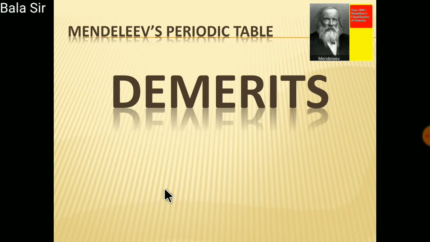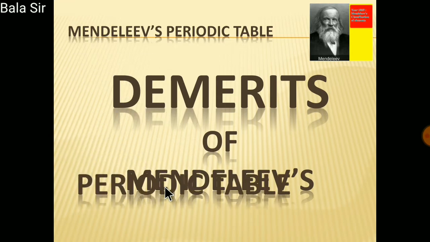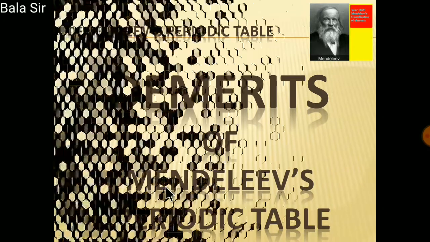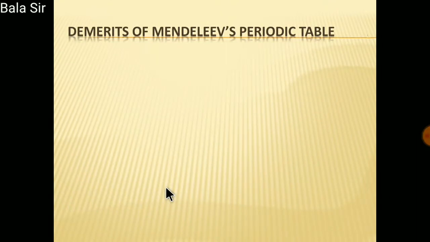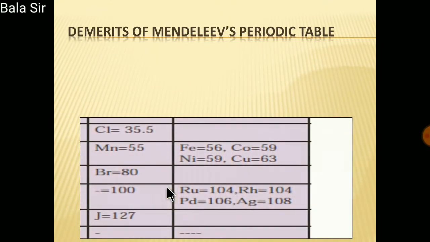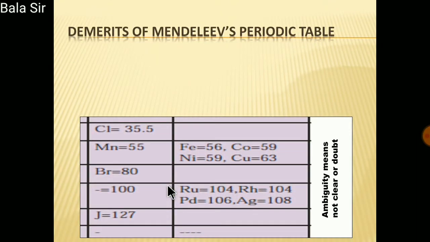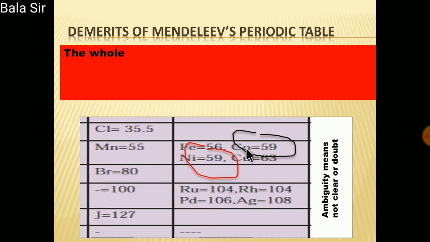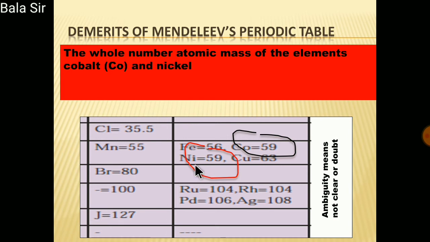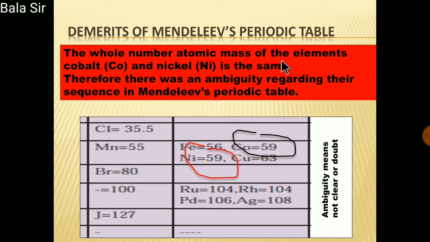So let us see the demerits of Mendeleev's periodic table. The first demerit was the whole number atomic mass of the elements cobalt and nickel being the same.